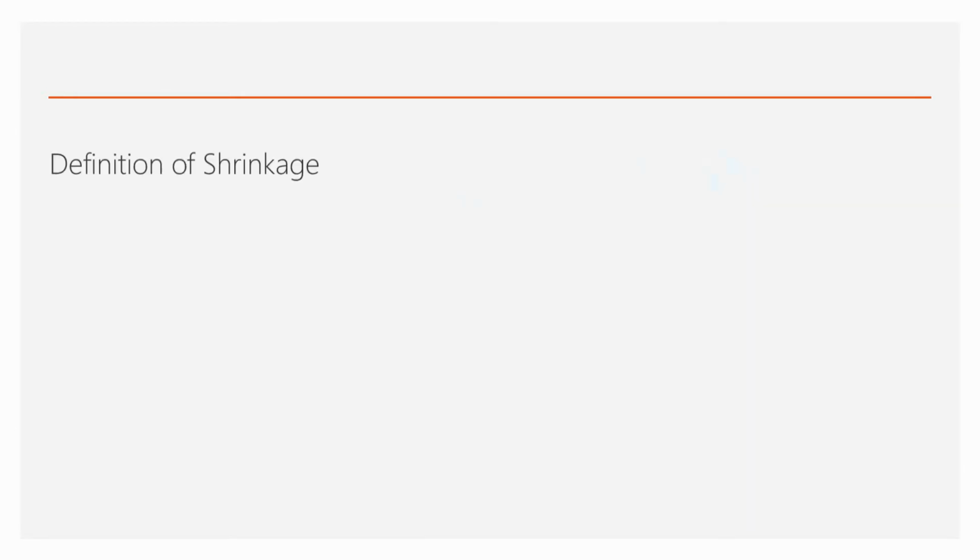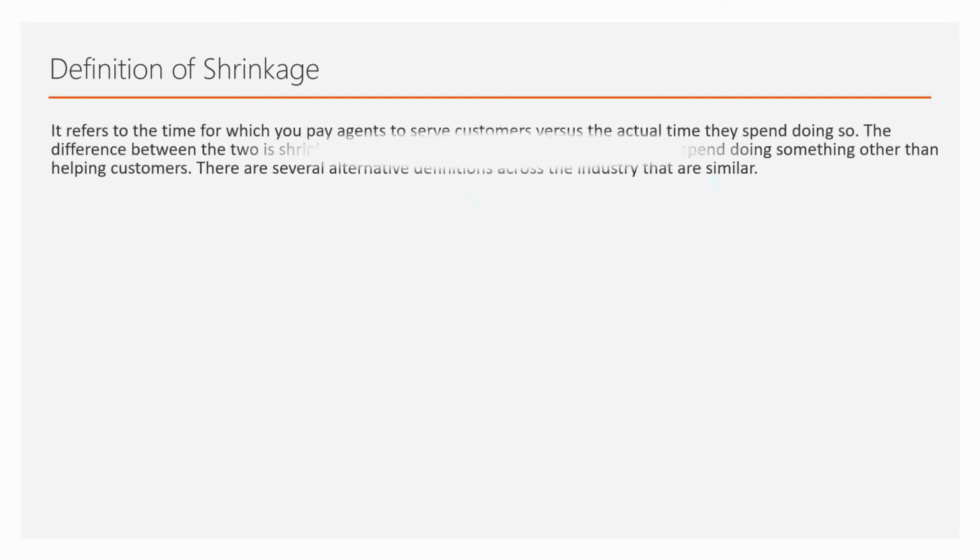Now moving forward, what is the definition of shrinkage? It refers to the time for which you pay the agents to serve customers versus the actual time they spend doing so. To give you a more detailed explanation, let's say we talk about a 9-hour shift. In a 9-hour shift, you give 1 hour of break to the agent. That 1 hour of break is the time for which you are paying the agent when the agent is on a break and not attending calls. So the difference between these two is shrinkage.